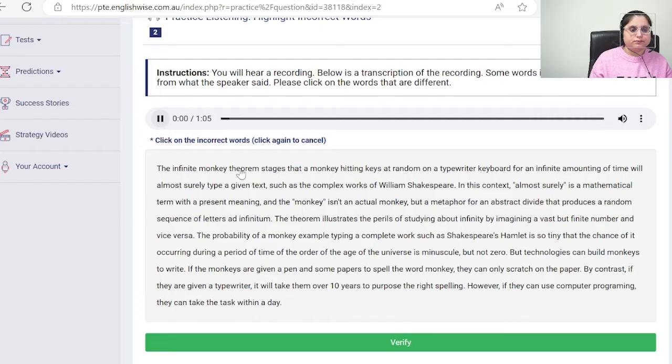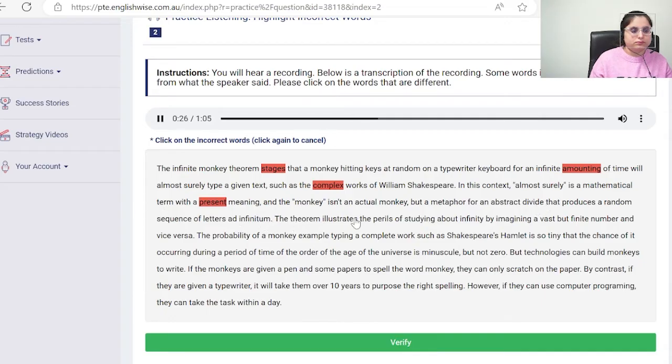The infinite monkey theorem states that a monkey hitting keys at random on a typewriter keyboard for an infinite amount of time will almost surely type a given text, such as the complete works of William Shakespeare. In this context, almost surely is a mathematical term with a precise meaning, and the monkey isn't an actual monkey, but a metaphor for an abstract device that produces a random sequence of letters ad infinitum.